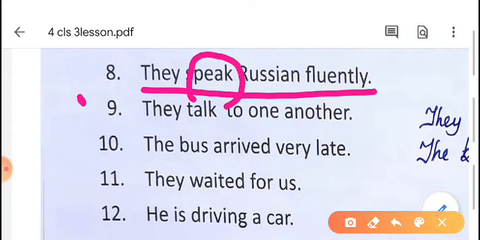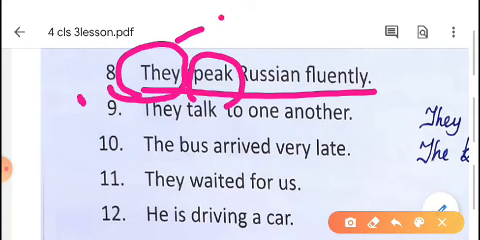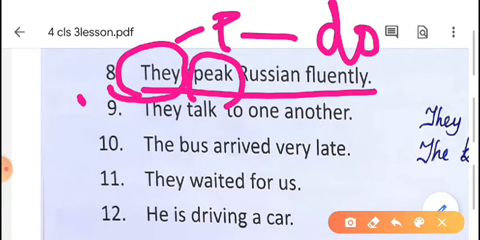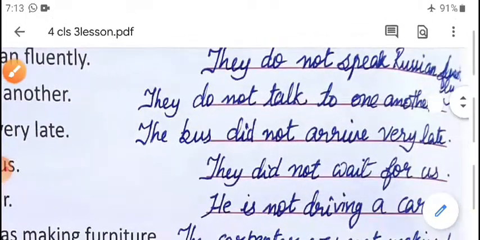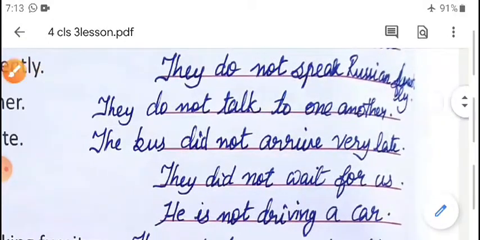It is present tense. So we have to check the subject. What is the subject? 'They'. Is it singular or plural? It is plural. So we write 'do'. They do not speak Russian fluently.